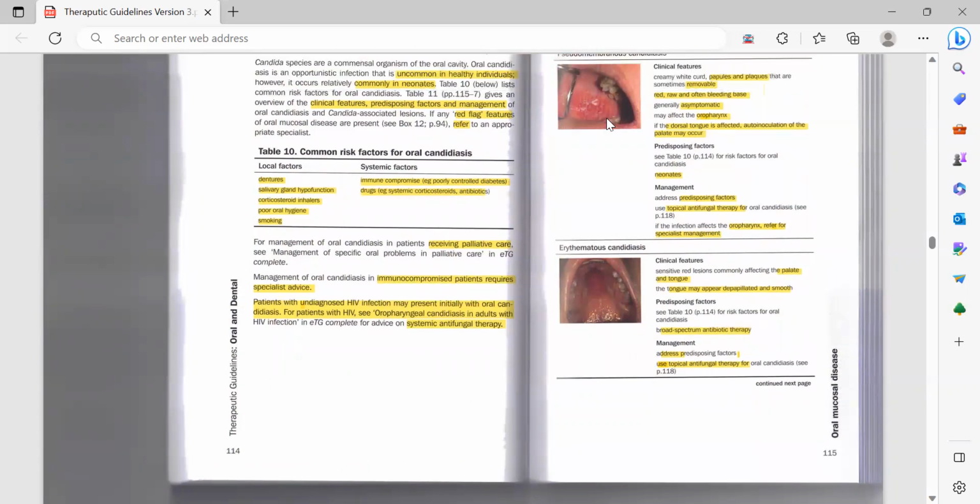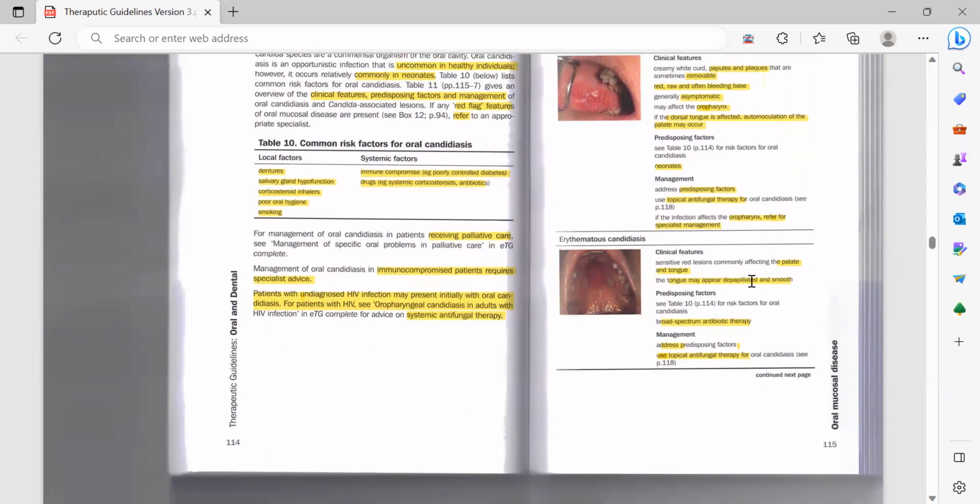So here it is asymptomatic. Here it is a sensitive red lesion, and it commonly happens on the palate and on the tongue. The tongue may appear depapillated and smooth. Predisposing factors would be the same, and it could also be caused by broad spectrum antibiotic therapy.